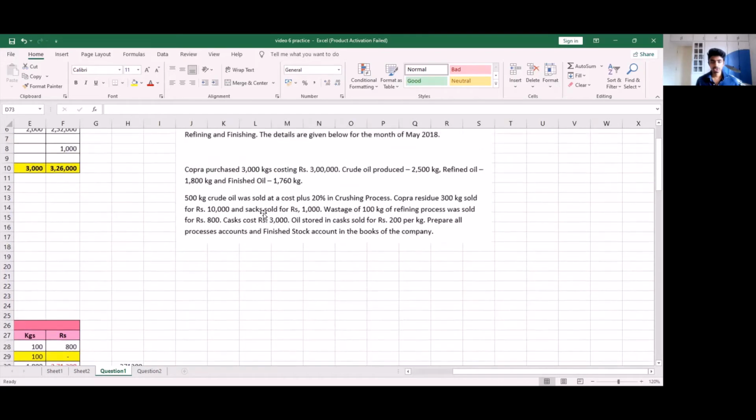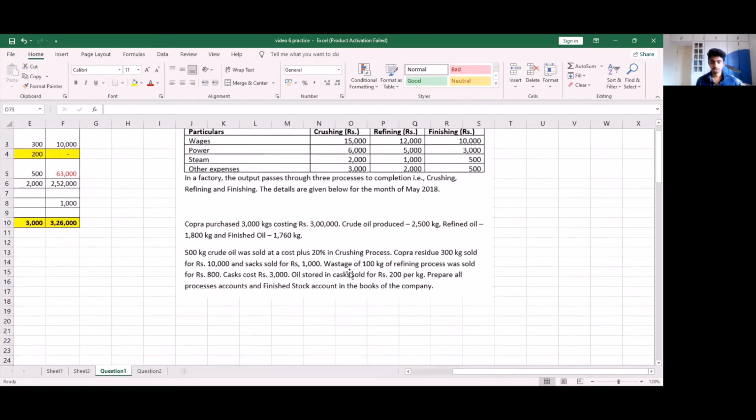There is no mention for any normal loss weight like we saw in our process 1 or the crushing process. They had mentioned there was a copra residue, and in our refining process or second process, they mentioned there was a wastage. Here, they have not mentioned anything. So let's go on with the output, which is the finished oil. So our finished oil is given as 1760 kg.